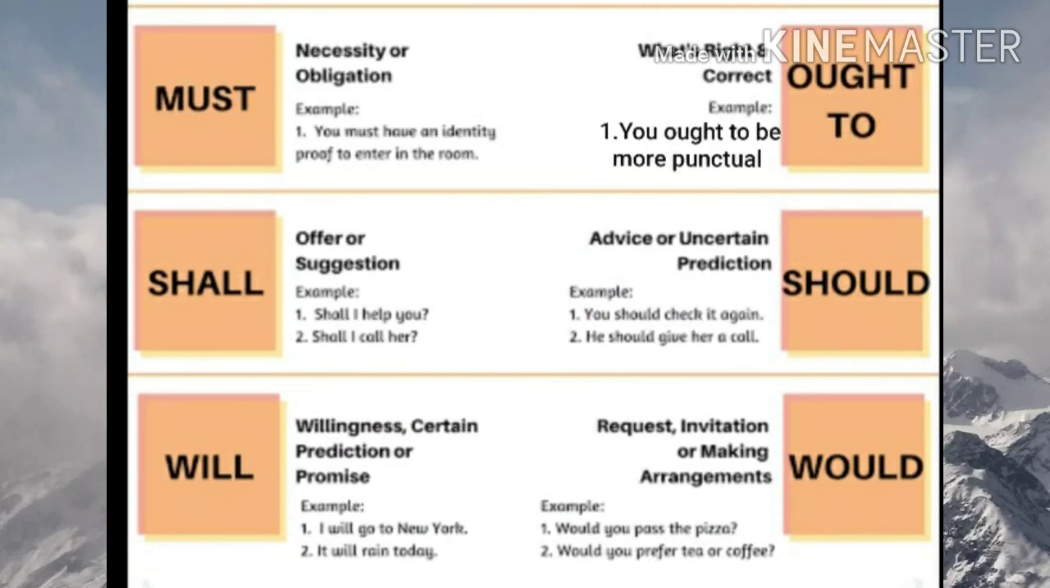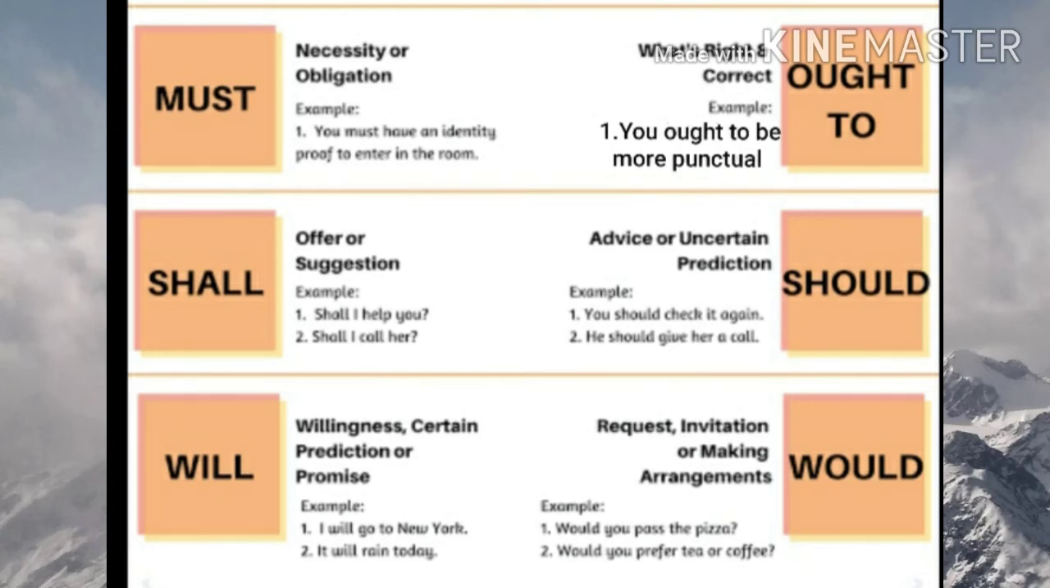Okay. Next is must. Must is used for necessity or for obligation, where there is a strong necessity. Ought to is used where there is moral obligation or which is always correct, which is a duty or what is right. That means it is more regarding moral obligation. But must is a strong necessity. Like you must have an ID proof to enter the room. So here this is the essential thing.